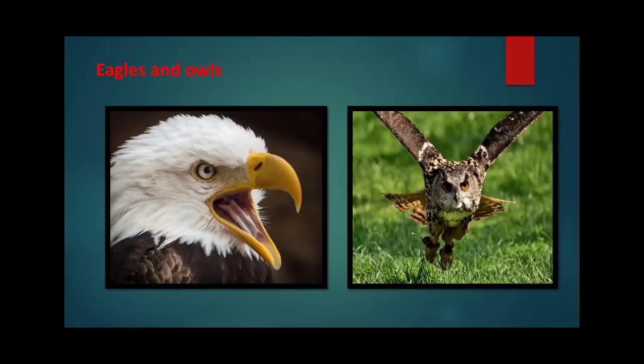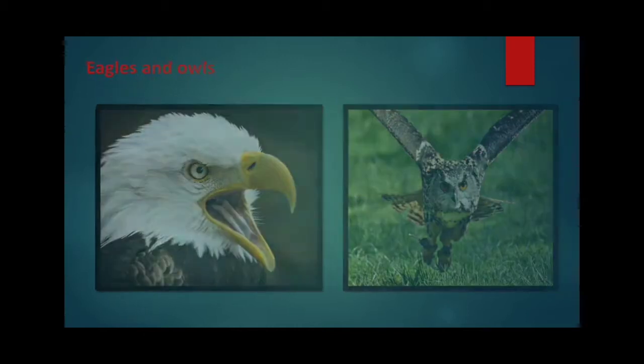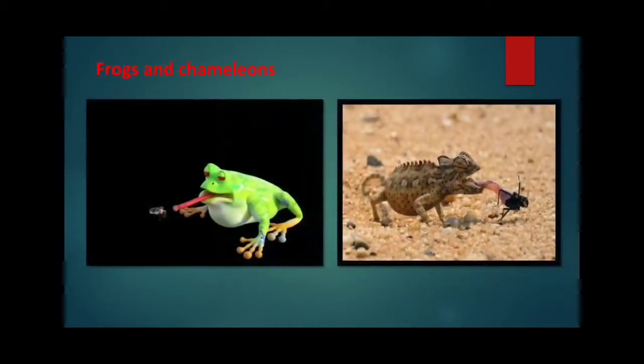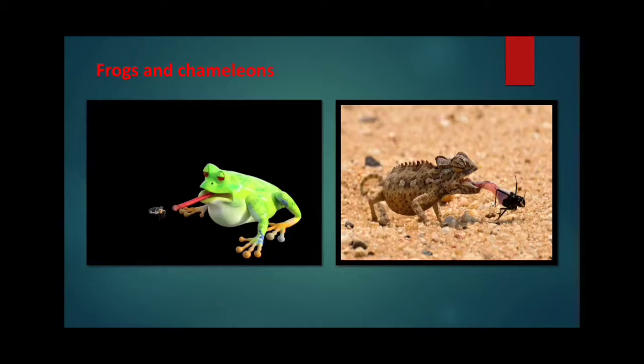Carnivorous birds such as eagles, owls, and falcons also have sharp and pointed beaks that help them to tear flesh. Frogs and chameleons have a long sticky tongue to catch the small insects.